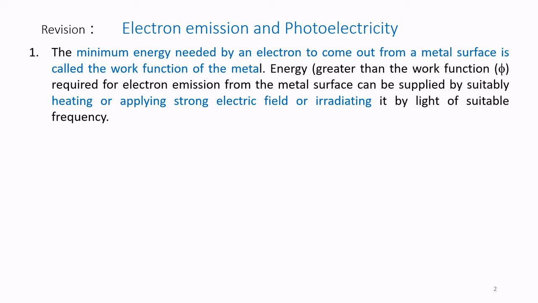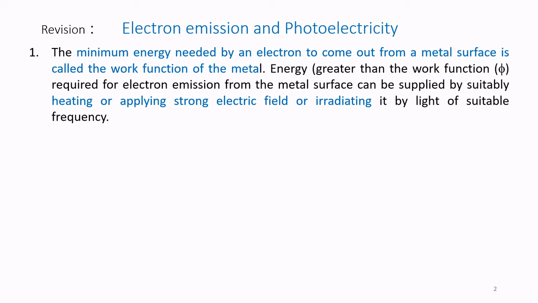If you heat the metal, the electrons gain energy and come out of the metal. This is called thermionic emission. The second phenomenon is applying a strong electric field. When we apply a strong electric field, electrons gain energy and come out of the metal.